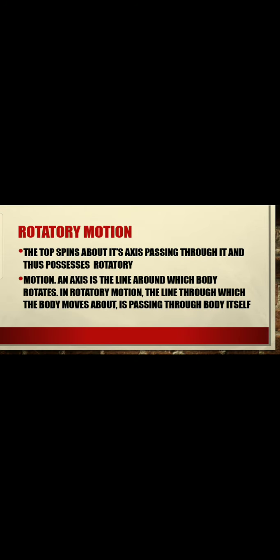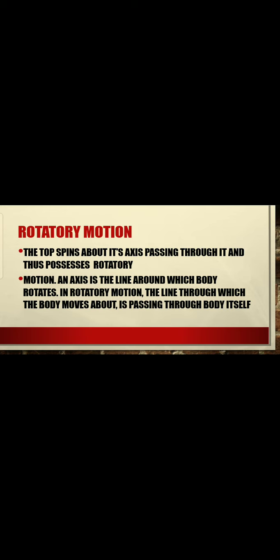An example of rotatory motion is the top, which spins about its axis passing through it, and thus possesses rotatory motion. Okay, as you can see, the playing toy, which is the top, has its axis of rotation fixed and it rotates about its fixed axis, and thus the top possesses rotatory motion. And the axis is the line around which the body rotates.